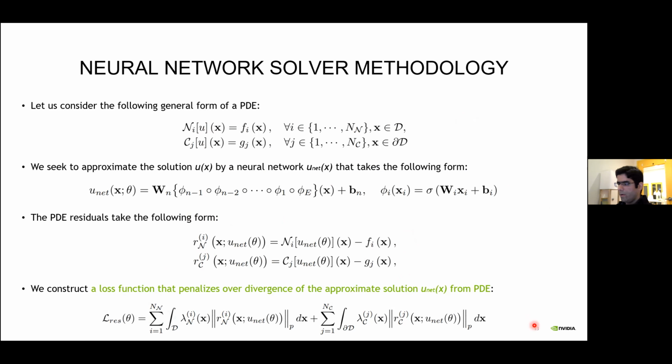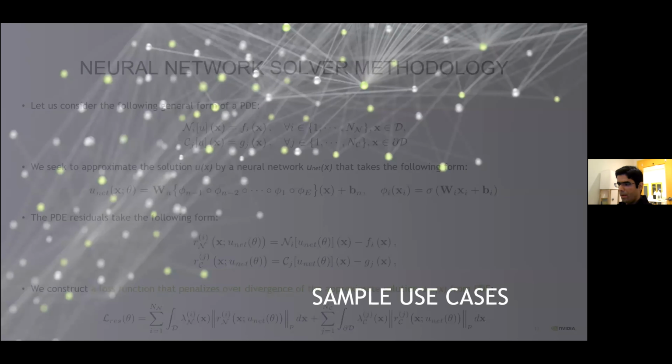With that, we can formulate our loss function in this form, where p represents the norm, and lambda_n and lambda_c are weight functions that control the loss interplay between different terms. Later in this presentation, we will see that using the signed distance function or SDF for loss weighting can greatly help with the training convergence and accuracy for neural network solvers.